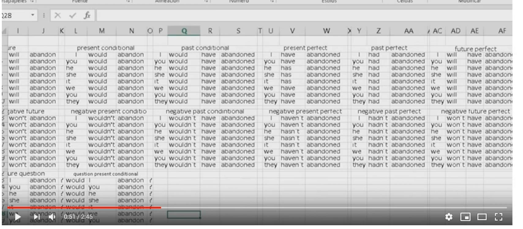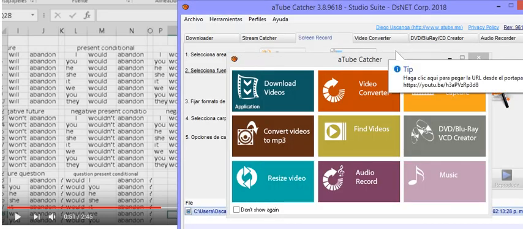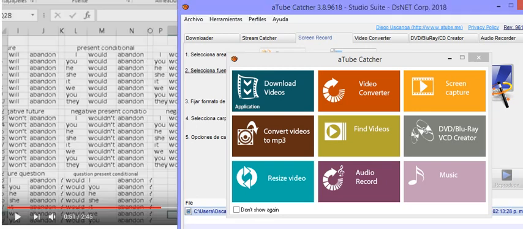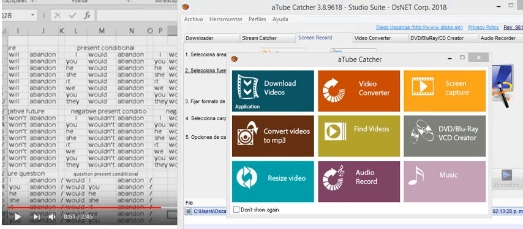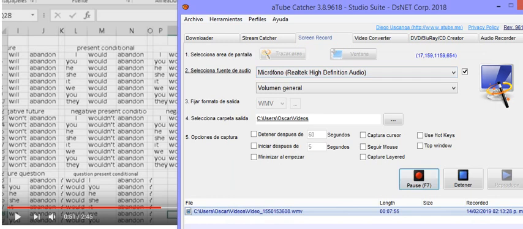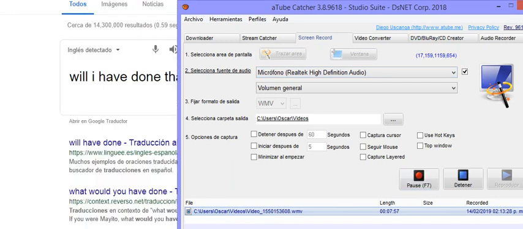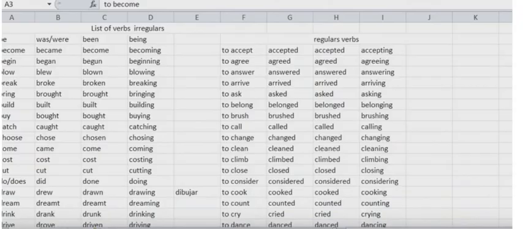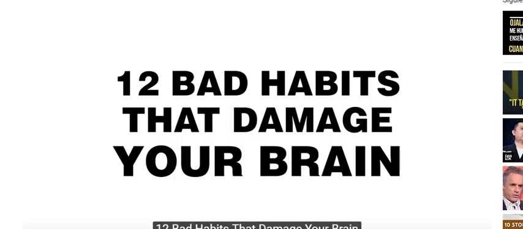And then I am going to find if there are other forms, and then I'm going to put them. Then we have these.